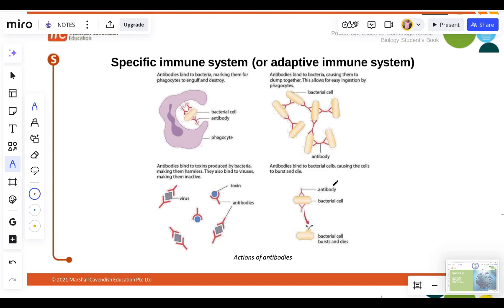Please take note of this graph for your exam. This is always in the multiple choice exam. Remember that some lymphocytes will form part of the memory cells, also always in multiple choice. And when we take an injection, it boosts our antibodies for a while. After some time, the activity decreases, and then we take a booster to give us a secondary response. Now let's move on to drugs.